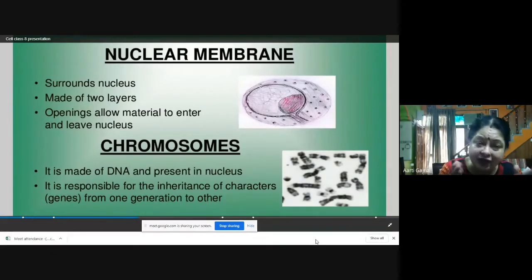So what characteristics are you exhibiting? What characteristics are you showing? All those characteristics you have inherited from your parents. So genes are present, and these genes are on the chromosomes, and these chromosomes are responsible for the inheritance of characters from one generation to another generation.